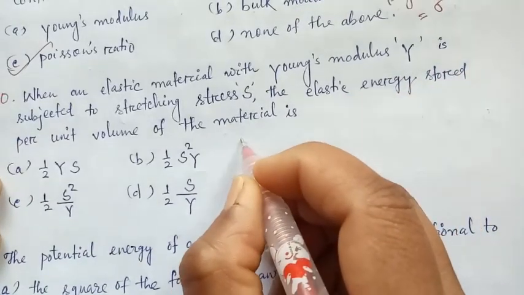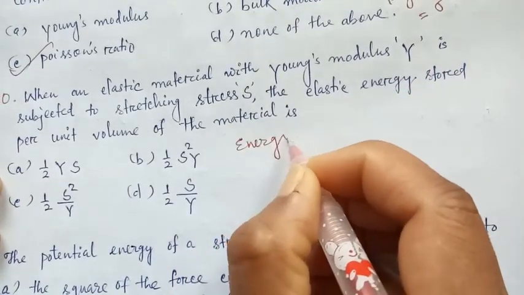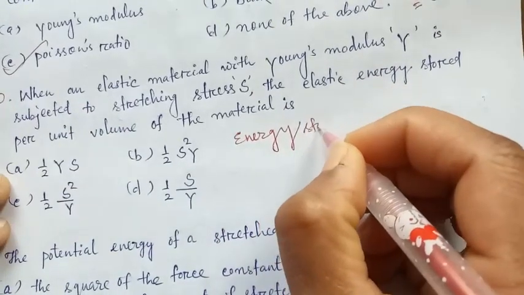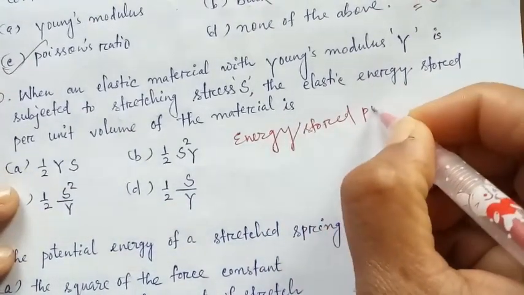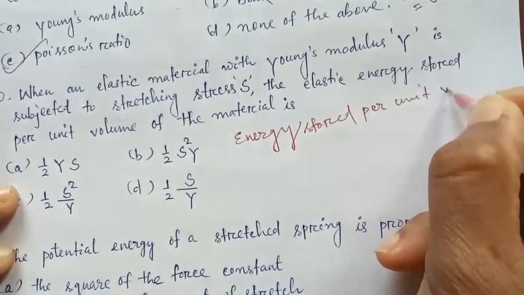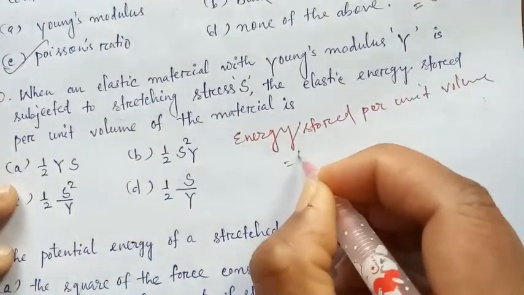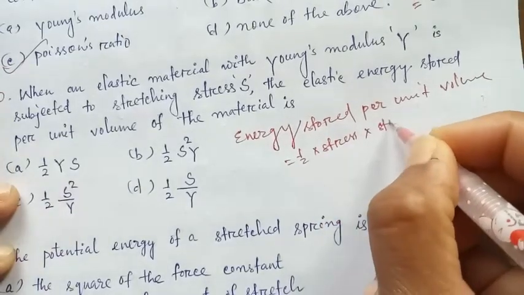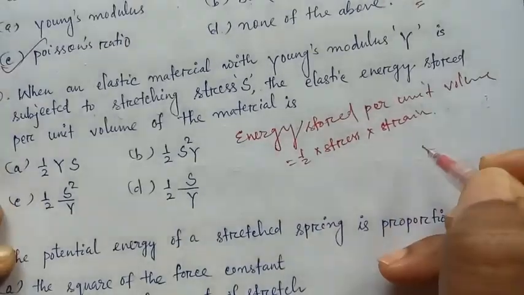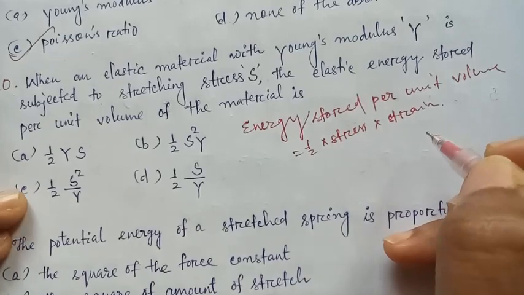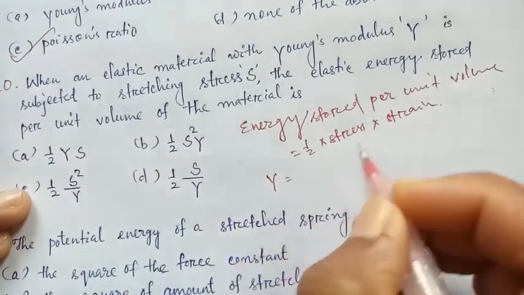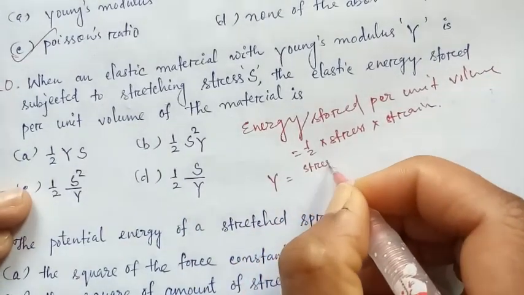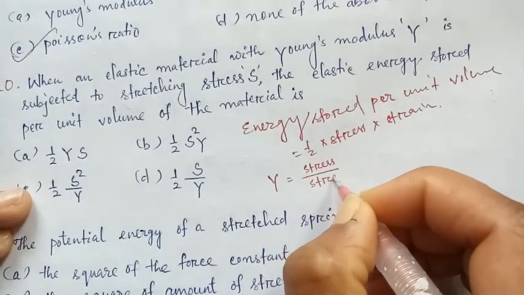We know the energy stored per unit volume is equal to half into stress into strain, but this option is not given. Again we know Y is equal to stress upon strain.